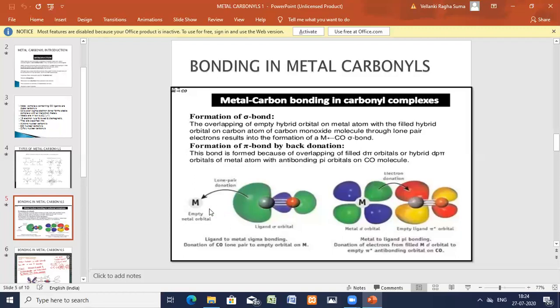So how many bonds are present between the metal and the carbonyl compound? Two bonds, one sigma and one pi bond.